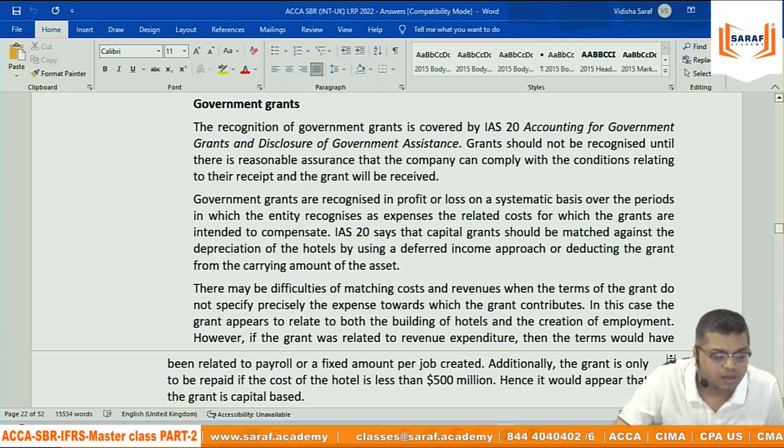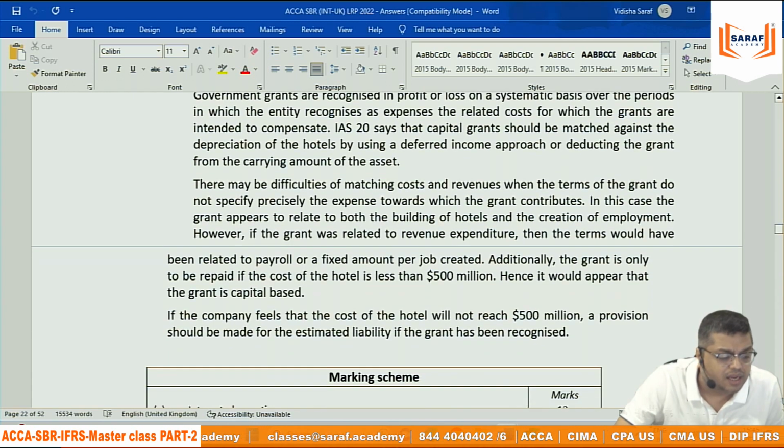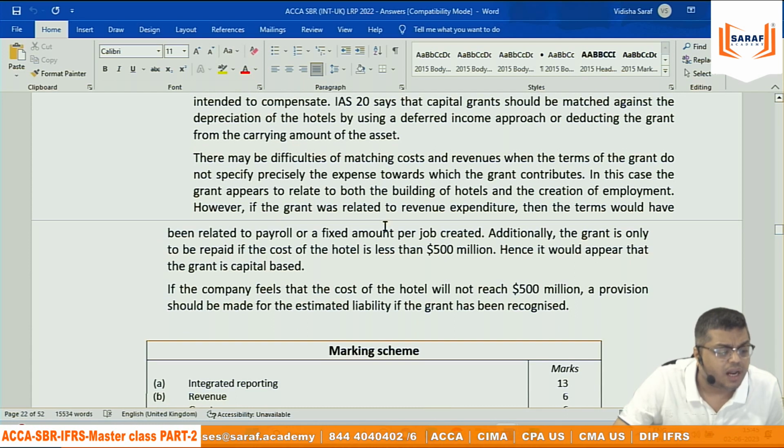जैसा हमने बोला, employment के लिए भी और building बनाने के लिए भी. However, if the grant was related to revenue, then the terms should be related to payroll, fixed amount of jobs created. The grant is only to be repaid if the cost of the hotel is less than 500 million. Hence, it would appear that the grant is capital based.